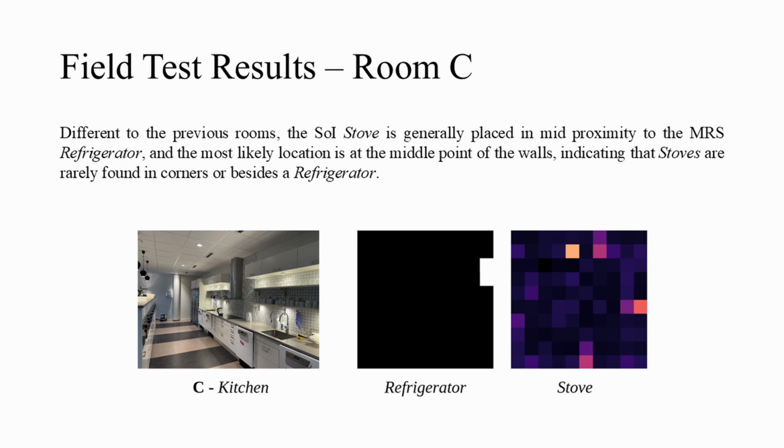Different to the previous rooms, the semantic of interest, stove, is generally placed in mid-proximity to the most relevant semantic, refrigerator, and the most likely location is at the middle point of the walls, indicating that stoves are rarely found in corners or beside a refrigerator.